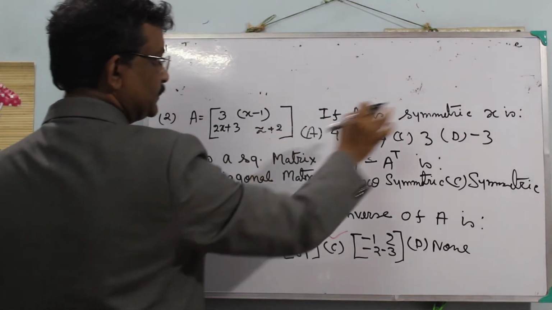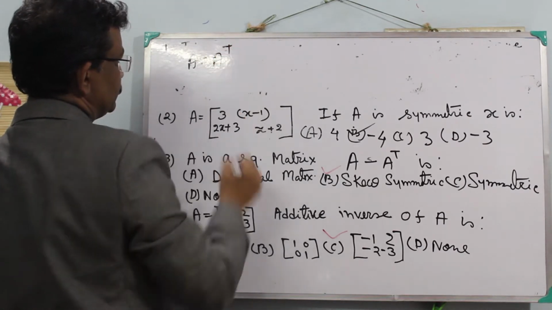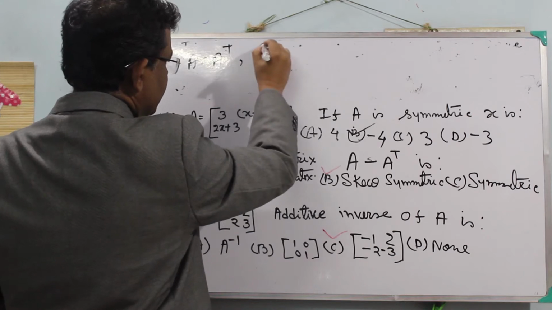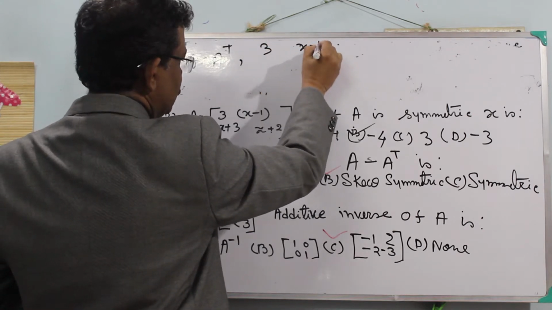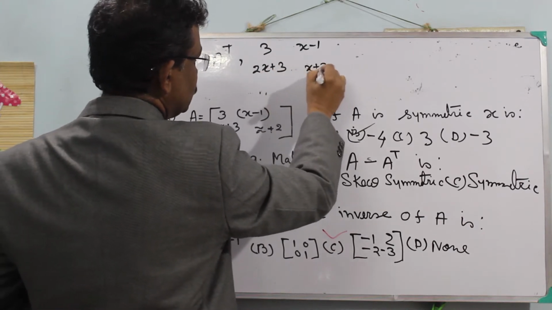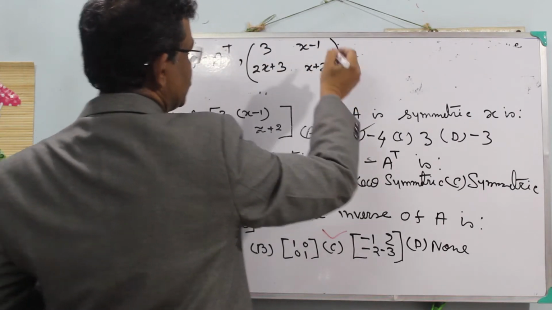Since it is symmetric, A equals A transpose. So what is A transpose? We can write the matrix 3, x minus 1, 2x plus 3, x plus 2, equal to its transpose.